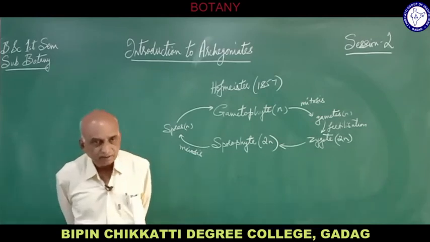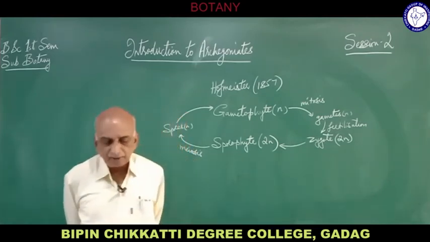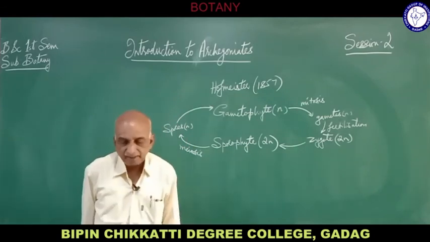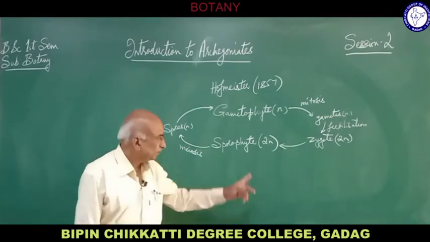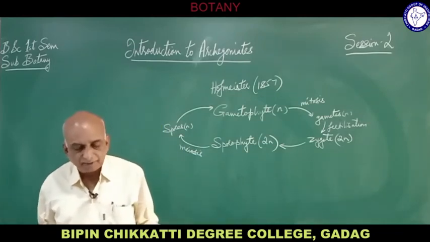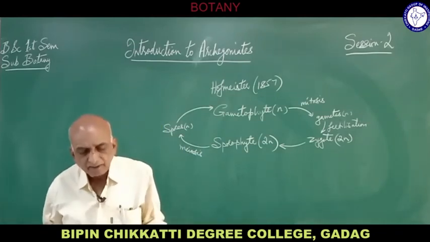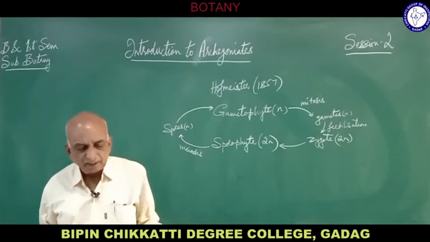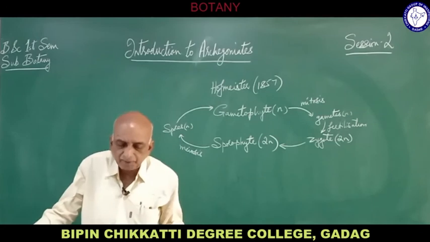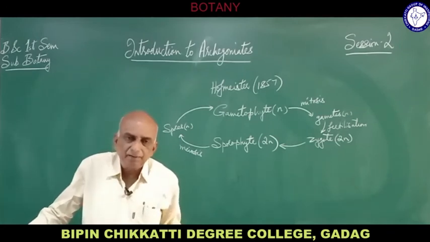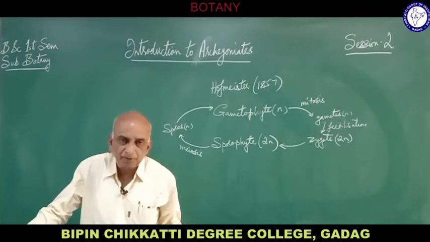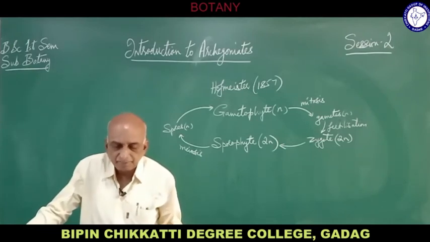Whatever it is, the two gametes fuse to form the diploid zygote, and this diploid zygote develops into the diploid sporophyte. So the diploid sporophyte gives rise to the gametophyte, and the gametophyte gives rise to the sporophyte. In this way, all the land plants and many algae undergo sexual reproduction in this manner.